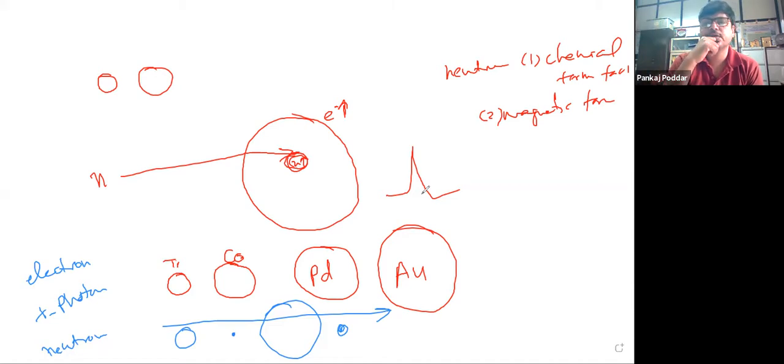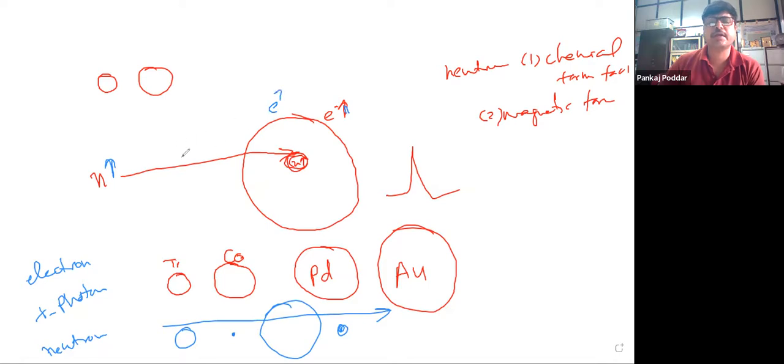About the magnetic form factor, it depends only on Z. Magnetic form factor is different because it depends upon Z, because here you have the spin of the neutron and the spin of the electron interacting. So it looks at how many electrons are there.